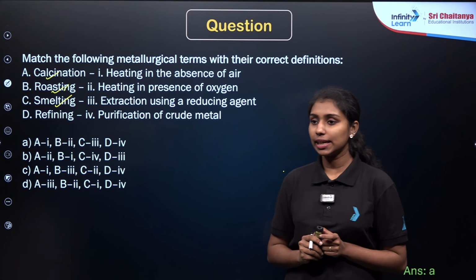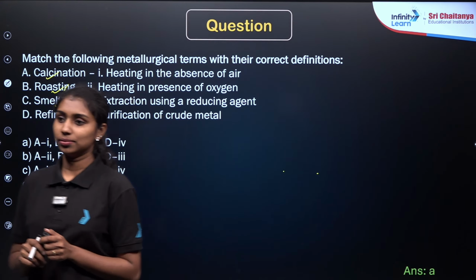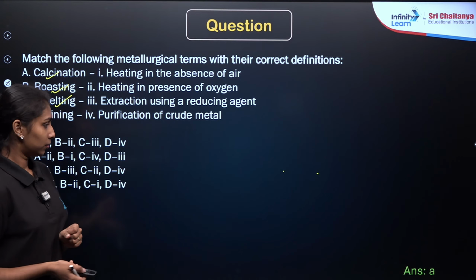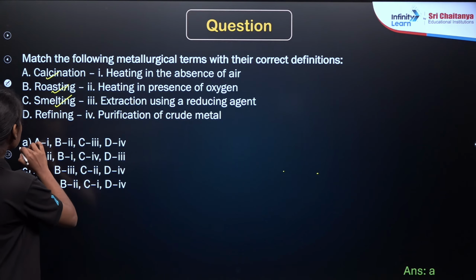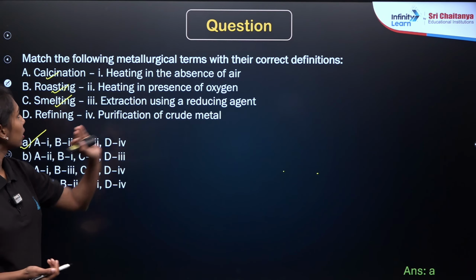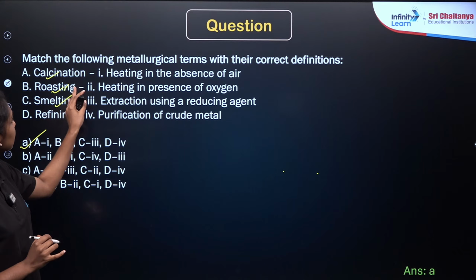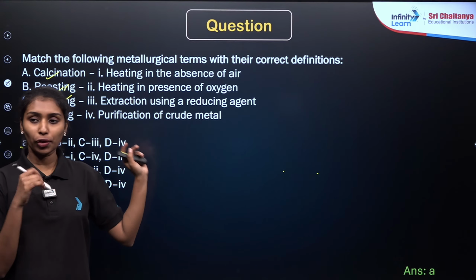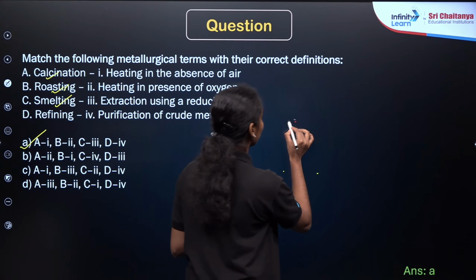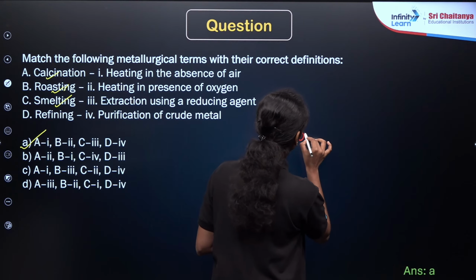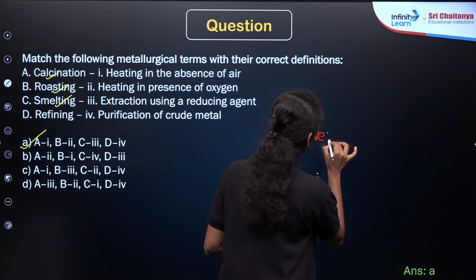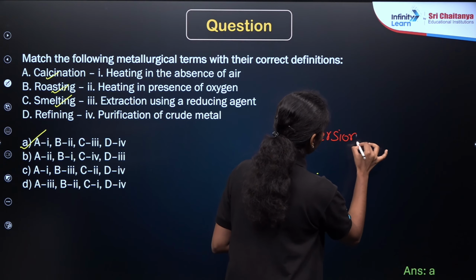Yes, option A is the correct answer, right? There is no need to worry, right? It is direct. Calcination means heating in the absence of air, right? So in the case of conversion of concentrated ore into the oxide, we will be using two methods.